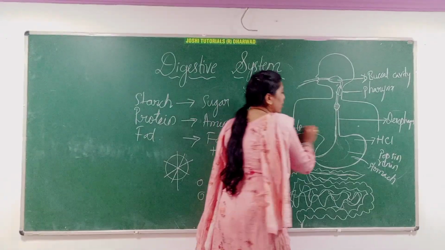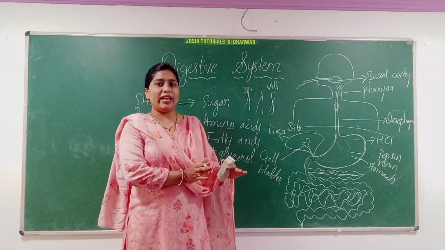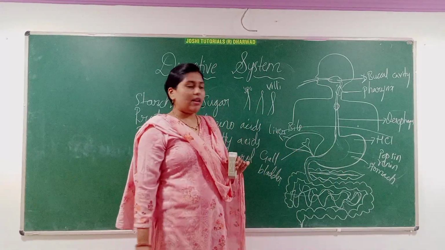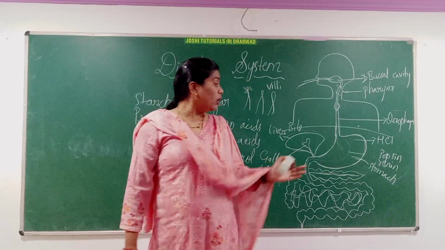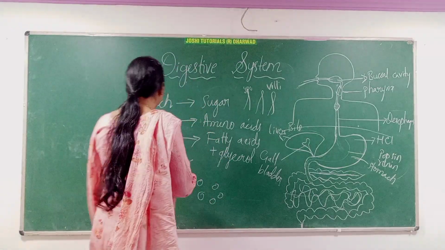It is present just below the diaphragm, and the stomach is present just on the left side and above. Then the pancreas also has digestive juices, which include lipase.